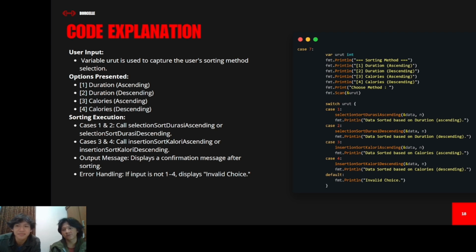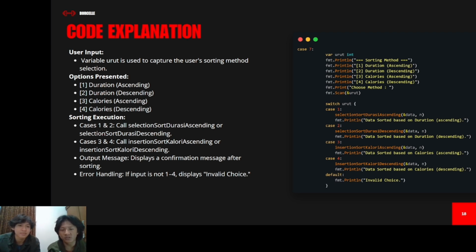Next, for sorting, we provide two options for duration, ascending and descending, and the other two are calories ascending and descending. Then there will be another switch case to choose the number for the method.